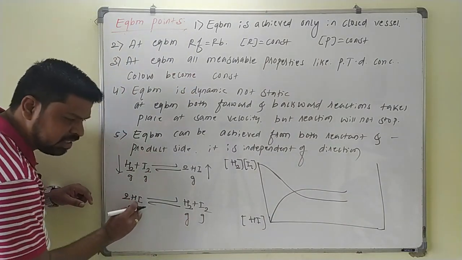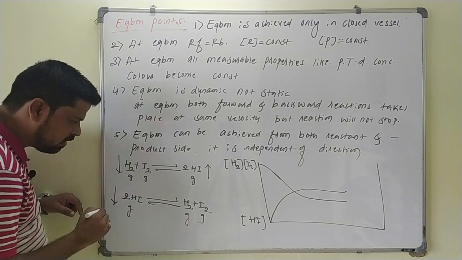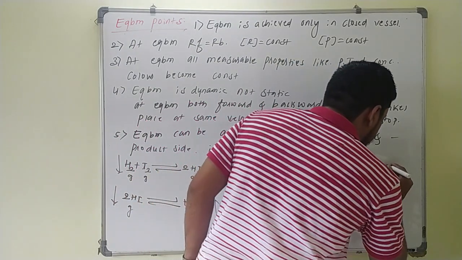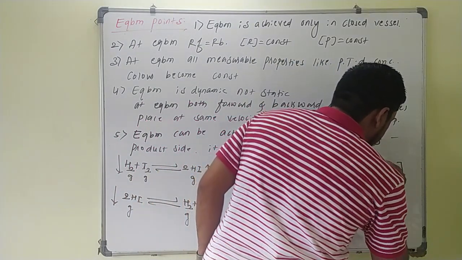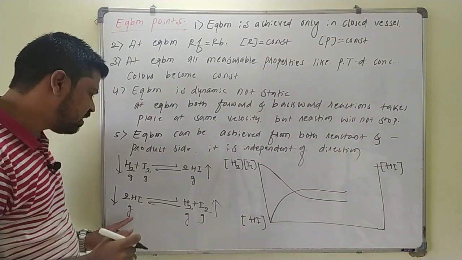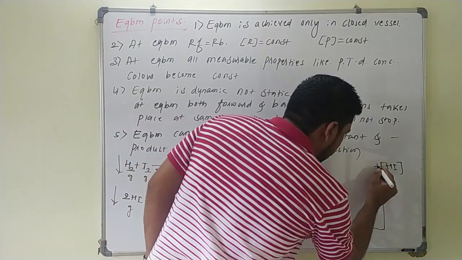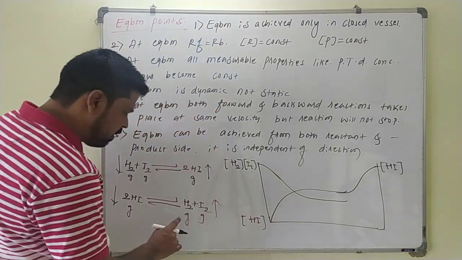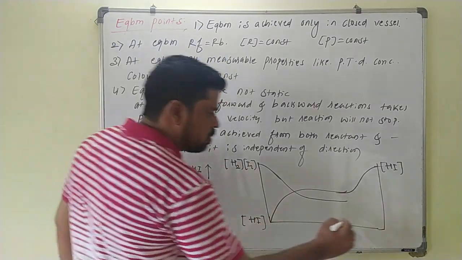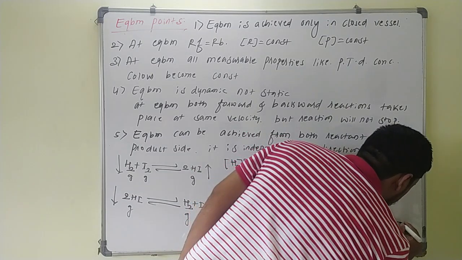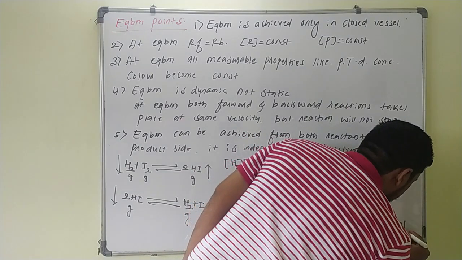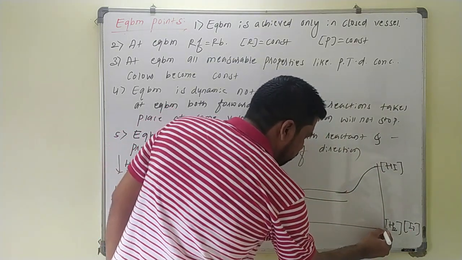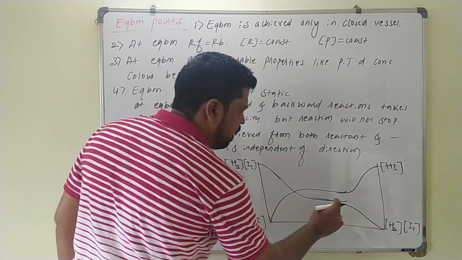If you start the reaction from HI, the concentration of HI goes on decreasing and the concentration of H2 and I2 goes on increasing. Suppose I start the reaction from HI, so HI will be the reactant for this reaction. Concentration of reactant goes on decreasing and ultimately becomes constant. And what are the products here? H2 and I2. So you take the molar concentration of H2 and the molar concentration of I2. The concentration of product goes on increasing and ultimately becomes constant here.